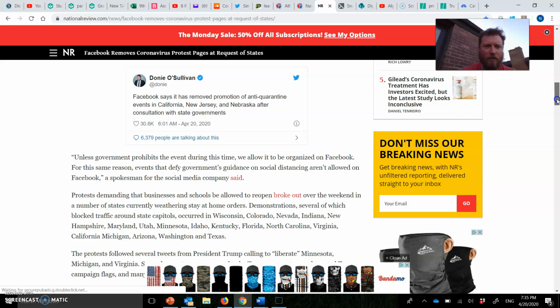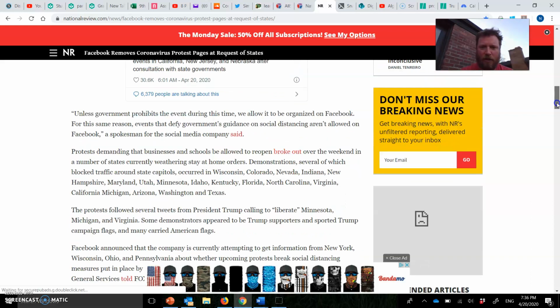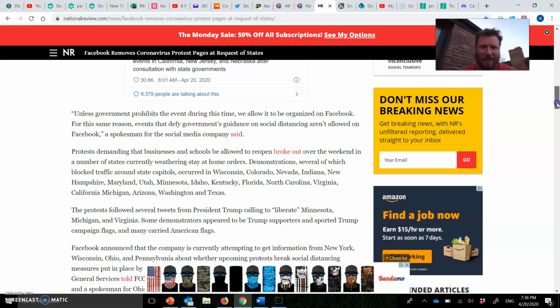So here we have a quote: unless government prohibits an event during this time, we allow it to be organized on Facebook. For this reason, events that defy government's guidance on social distancing aren't allowed on Facebook, a spokesman for the social media company said. So we have the quote first, and then it awkwardly follows up with who said it, and it's not even a person. It's a blanket email statement, so not very authoritative. It's interesting that this quote comes so early on because it's not from anybody.